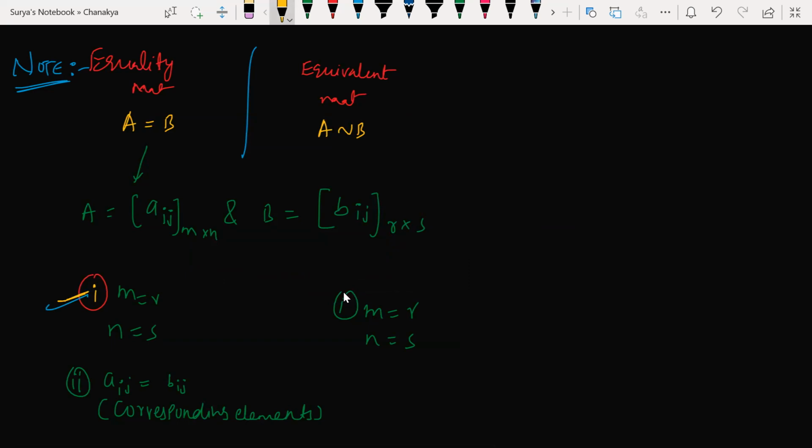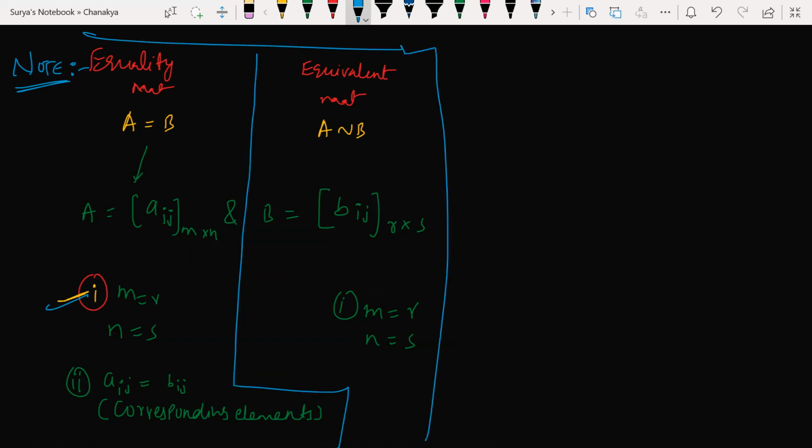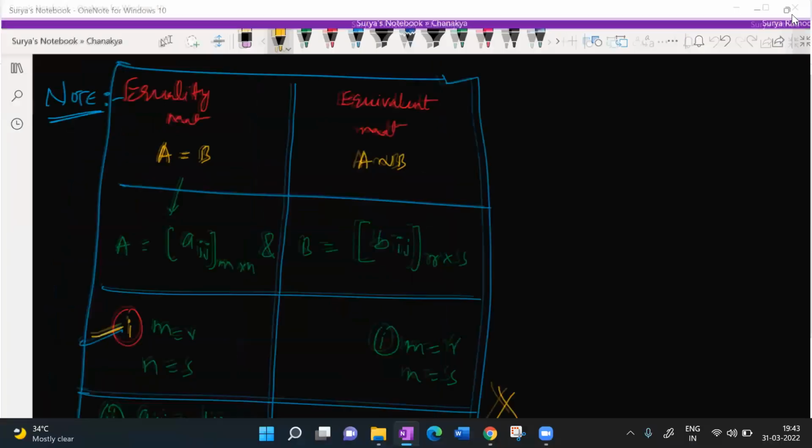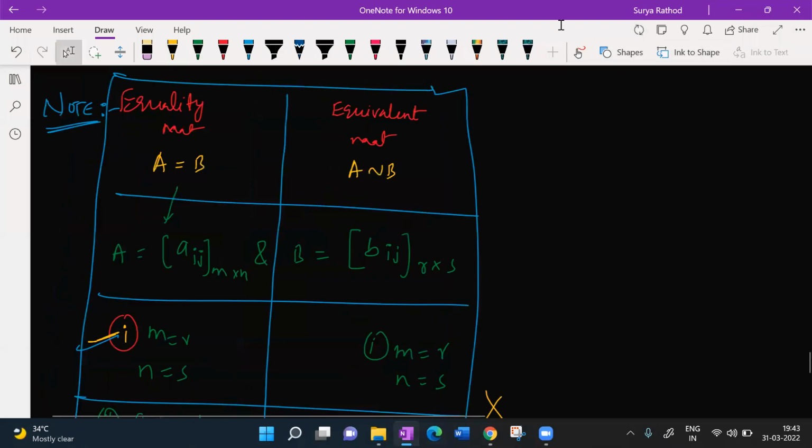Next, their corresponding elements must be equal here. This is the difference, beta. I'm writing the difference between these two matrices. Understood my point? Yes, sir. Okay, here number of rows same. First condition is same for these two matrices, but here corresponding elements will be equal, whereas corresponding elements need not be equal in equivalent matrix. Okay, beta, so I'll be stopping here.